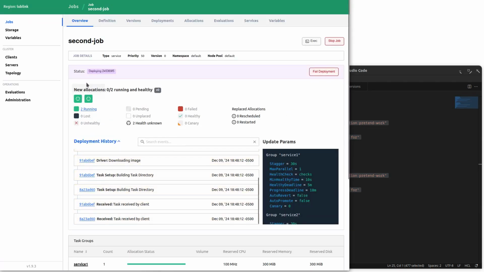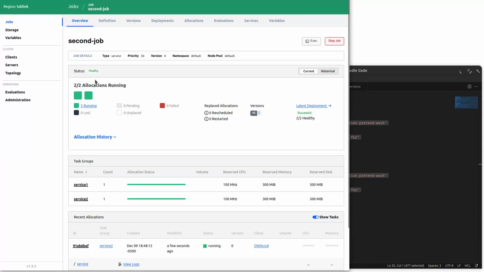And you can see here it says allocations, just that word we're looking for. There's 2 of 2 allocations running. And so, what is 2 of 2? Well, we expect there to be 2 allocations: one allocation of the group service 1, one allocation of the group service 2. And in this case, both of them are running and healthy. And so we have 2 of 2.